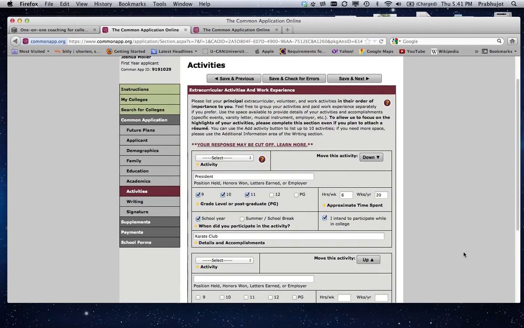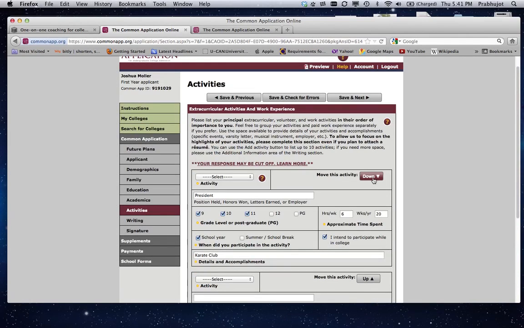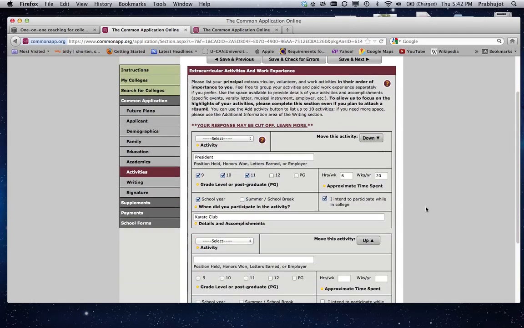I think you have about 10, 11 spots that you can add different activities. And you can move them up and down. If I think that my next activity is more important than Karate Club, later on I can move this up and down. So for now, it would be good enough just to add all your different activities in here, and then we can prioritize them later on and figure out the semantics of what we've actually said.